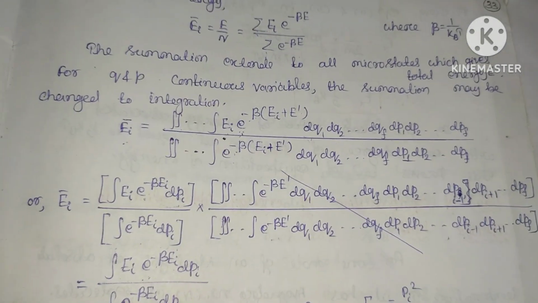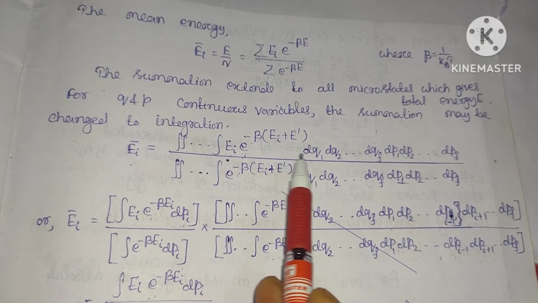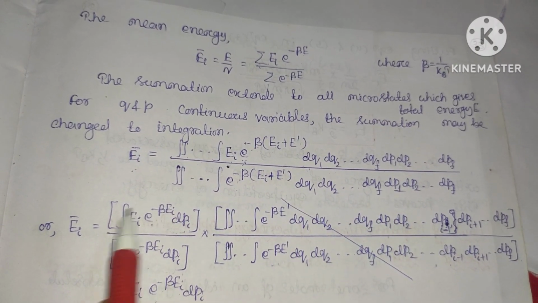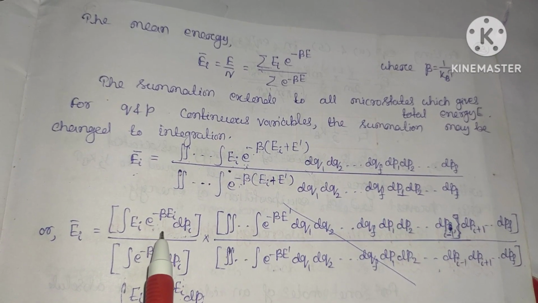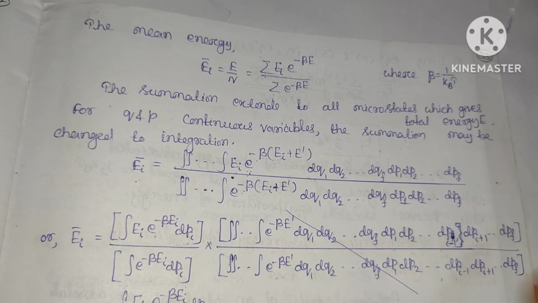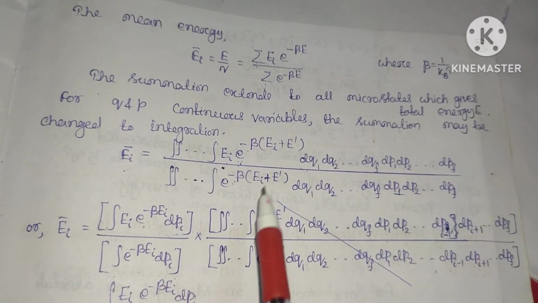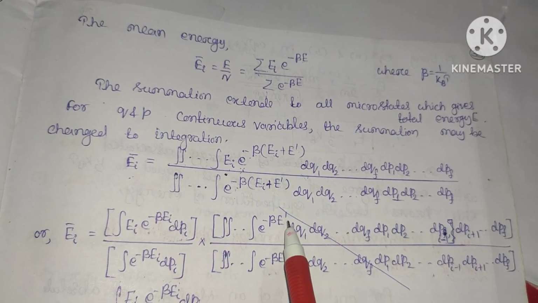Next, this Ei average will be equal to, for the exponential of minus beta Ei term, we can simply separate the dpi term. That is the integration over Ei exponential minus beta Ei dpi, times the integration over the rest of the terms, which is exponential minus beta E prime.